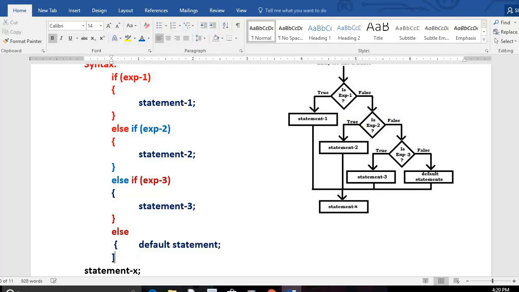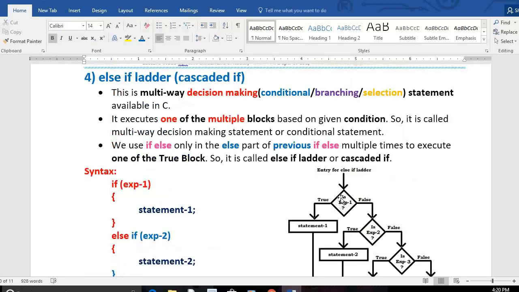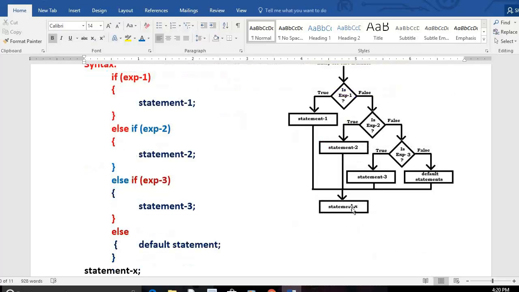Okay, now simple questions from my side to your side. At what time does statement 1 work, can you tell me? If condition 1, that means if expression 1 is true, statement 1 works, then statement X. Statement X is not related to this else if ladder, every time it works. Assume that condition 1 is true, statement 1 works, then statement X.